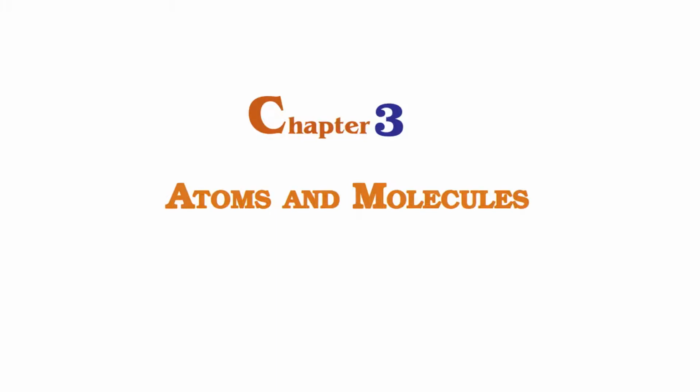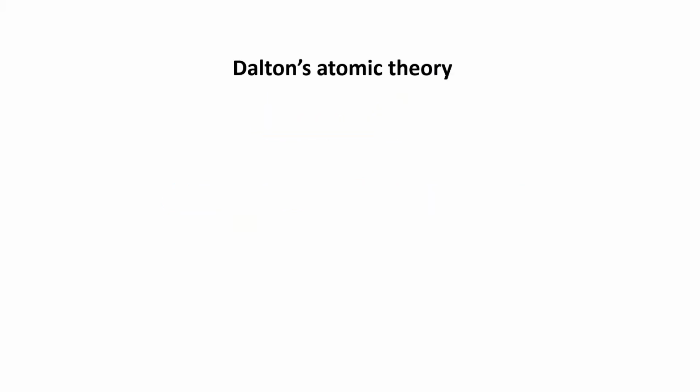Today we are going to start with the second part of this chapter named Atoms and Molecules. Last time we learned about the philosophical aspect of atom, then we learned about the law of chemical combination. Under the law of chemical combination, we learned two basic laws. One was the law of constant proportion and the other was the law of conservation of mass, which was given by the father of modern chemistry, Antoine Lavoisier. In today's session, we are going to start with the next thing, that is Dalton's theory.